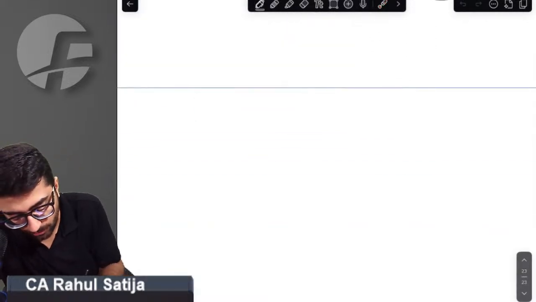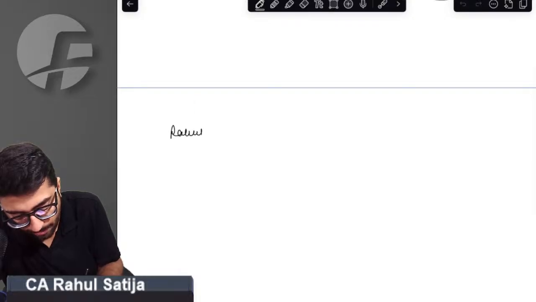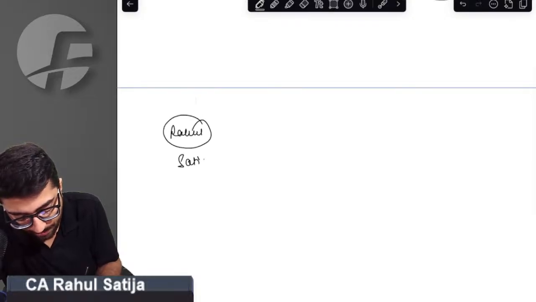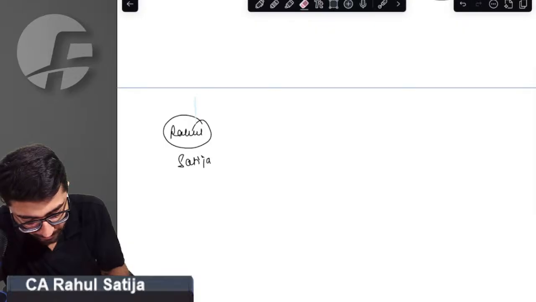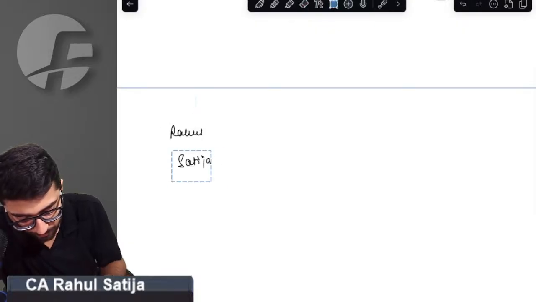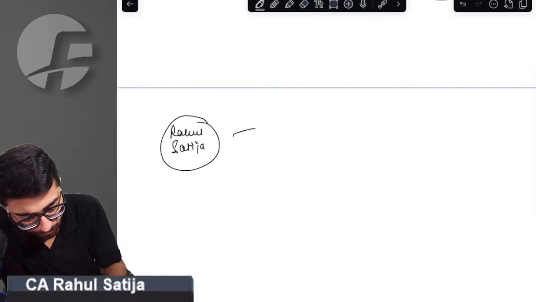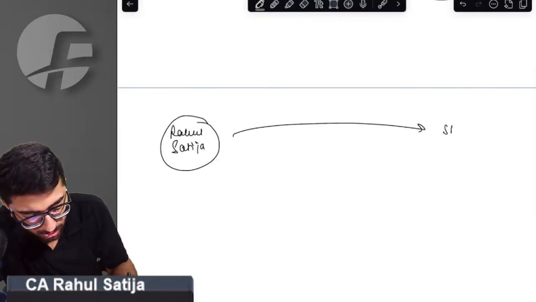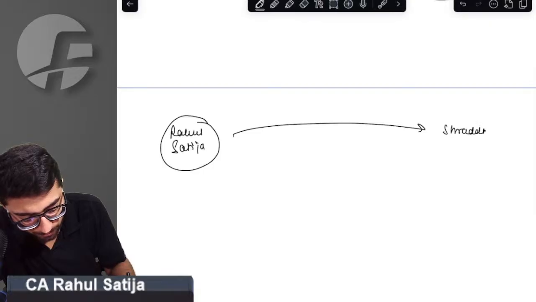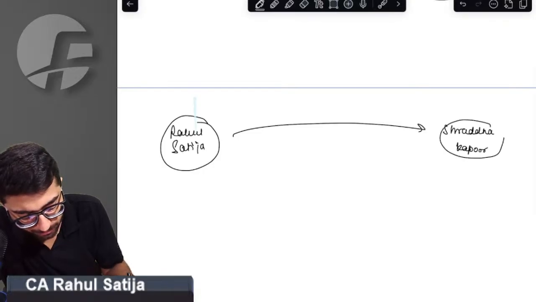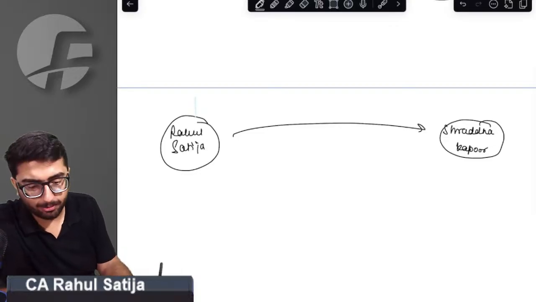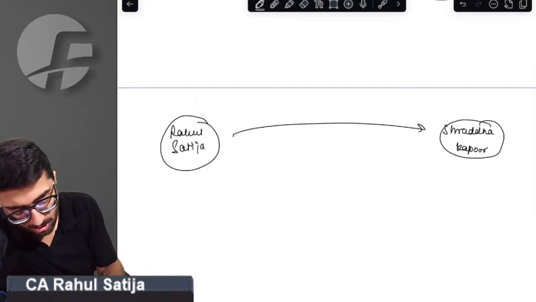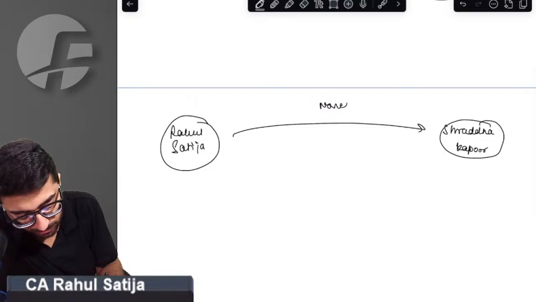Sir, for example, this is Rahul Satija, and this is Shraddha Kapoor. If you are aware of her, beauty queen Shraddha Kapoor. Sir, no relatives.